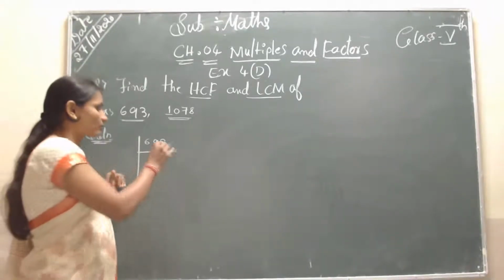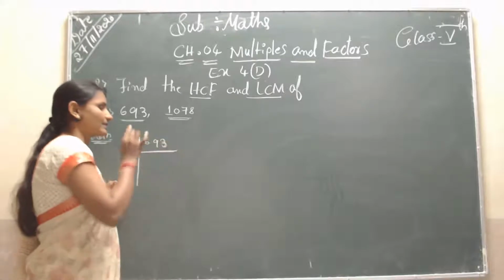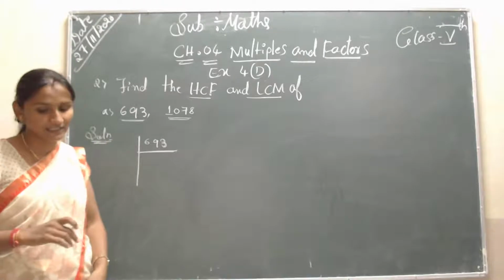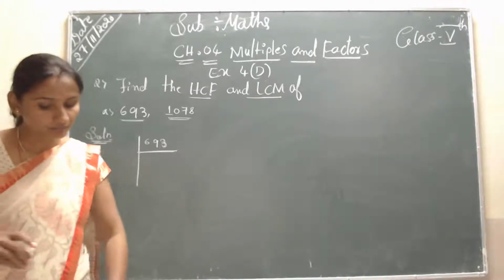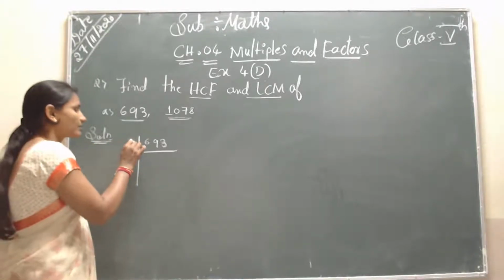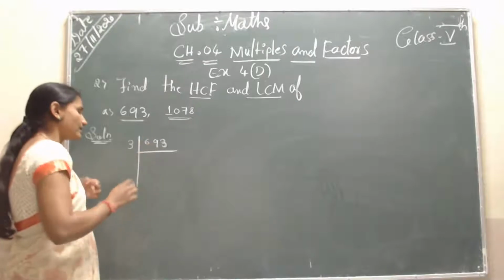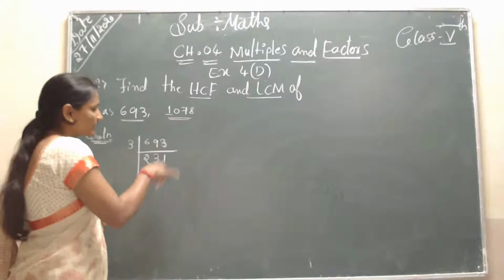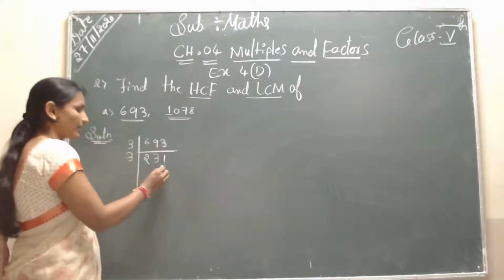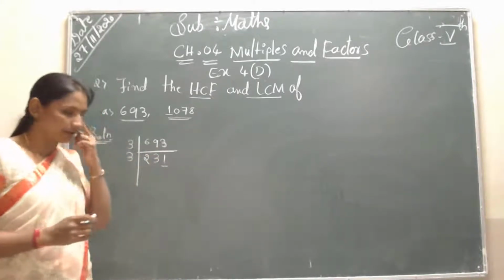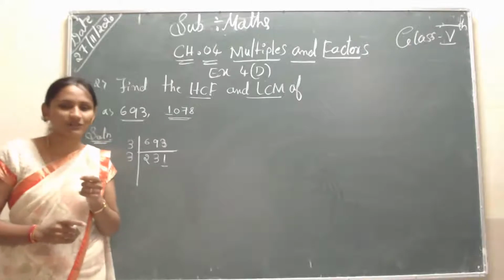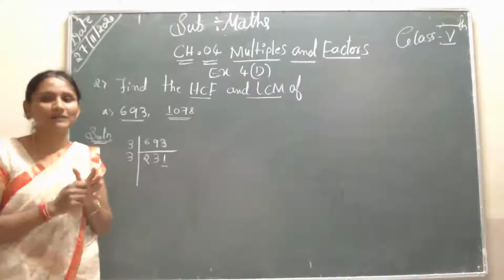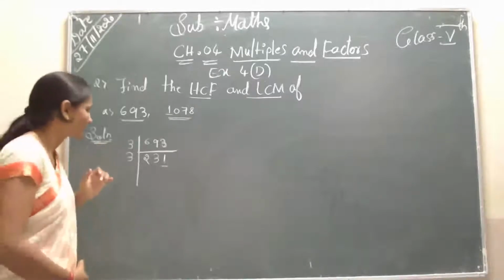No, because the unit place is 3, so you don't take 2. Take the next number, 3. 3 twos are 6, 3 threes are 9, 3 ones are 3. Again, the digit sum is 6, which is divisible by 3, so divide again by 3.